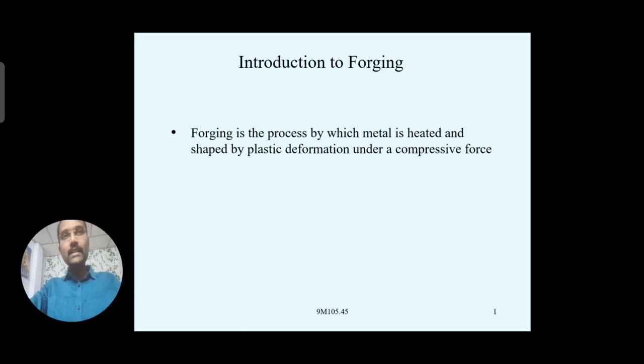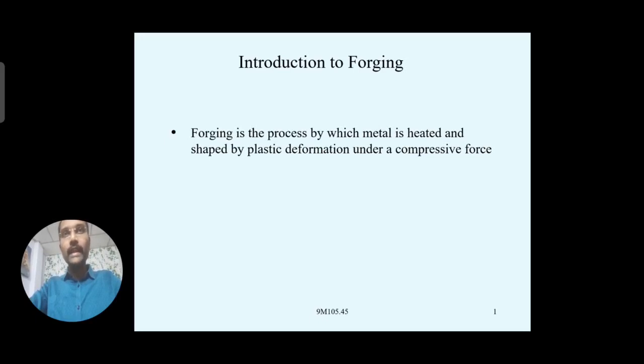Then we change the shape by applying some pressure over it, or by hammering, or by applying some compressive force over it, and we can make it into our required shape or required size. So forging is the process by which the metal is heated. As we have discussed, the metal must be heated. Why? Because the shapes can be changed according to our requirement by applying compressive forces on it.